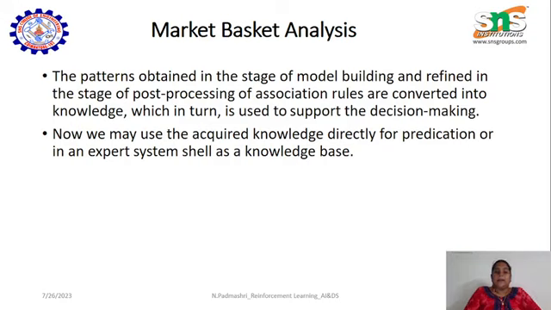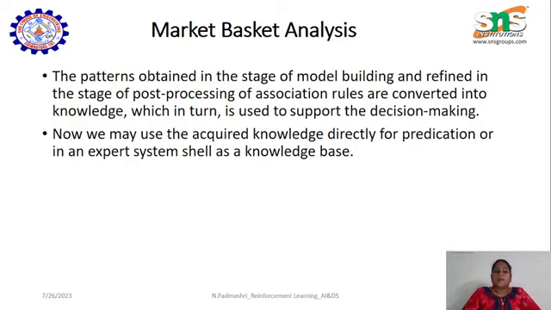Next, the patterns obtained in model building are refined in the stage of post-processing. The next stage is the post-processing of the association rule, where the result is converted into knowledge, which is used to support decision making.